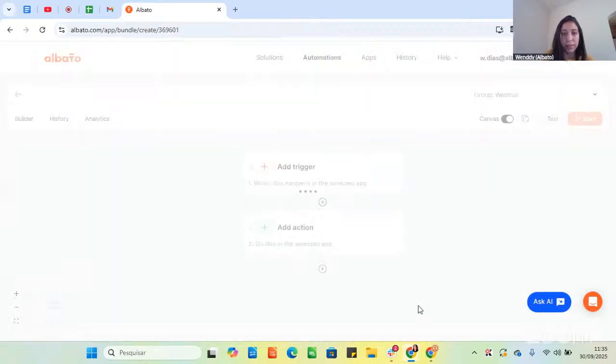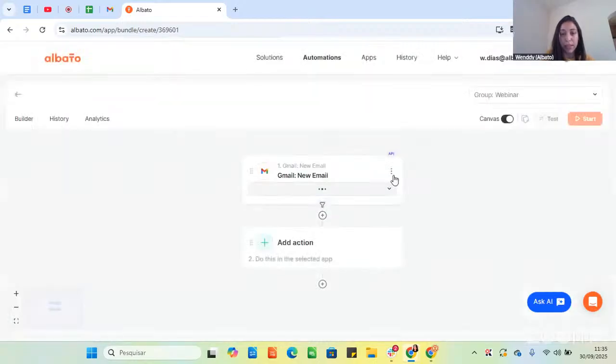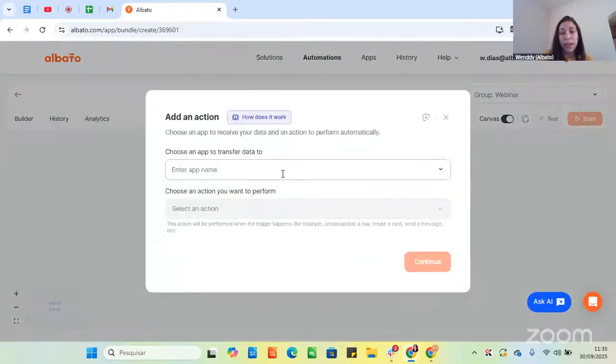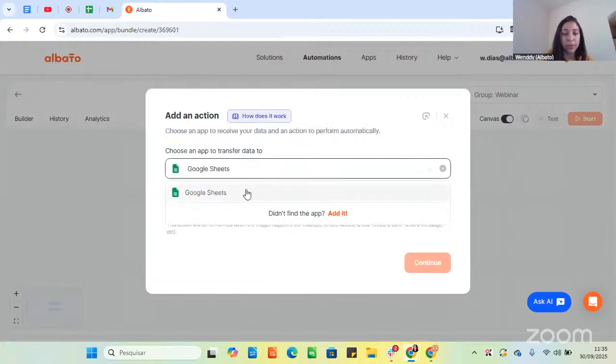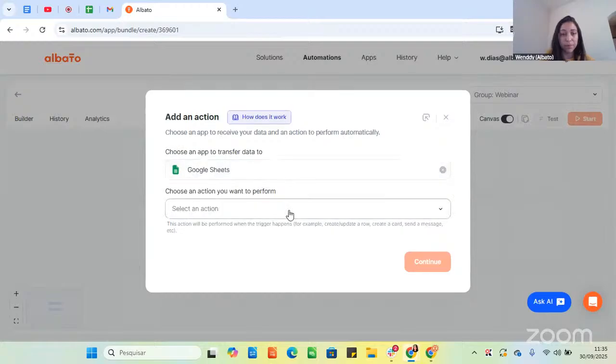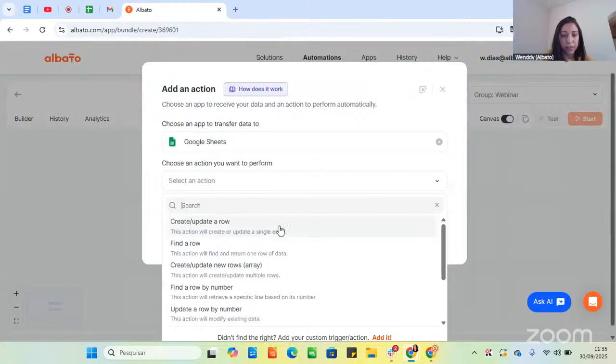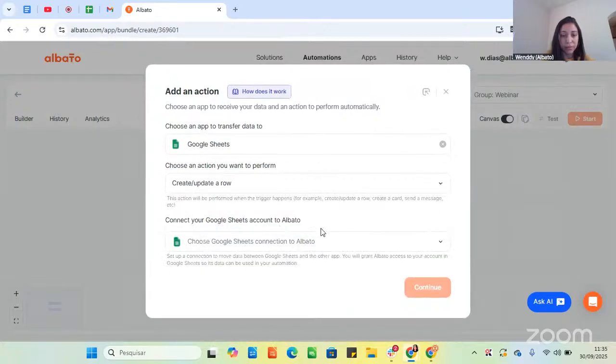Just clicking here. And I will take the opportunity of setting this trigger to also set an action with this information we have obtained. So for action, I will choose Google Sheets as well. So you can see how we can map the fields based on those real data samples. Okay, here, Sheets, create or update a row.